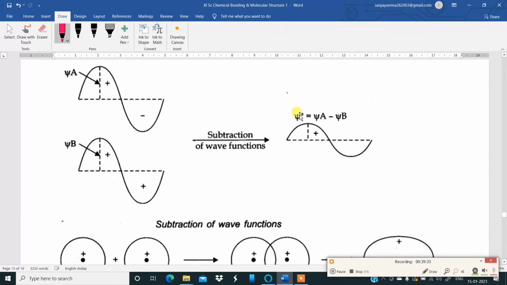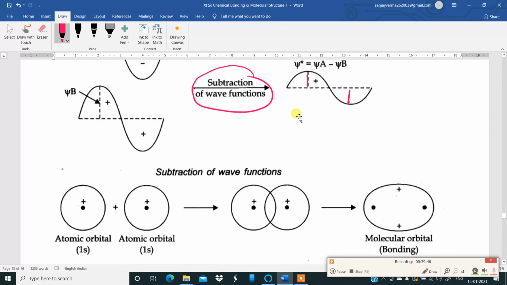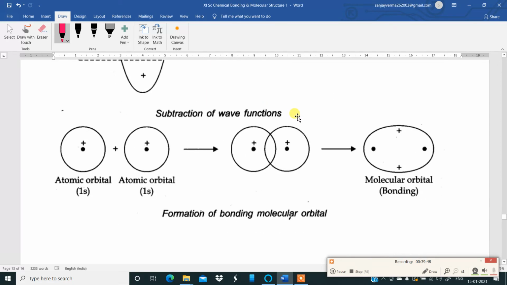Now, if you perform the subtraction of wave functions, the amplitude is going to decrease. Over here, the crest and the trough become smaller, half of the original. Subtraction of wave function is done here. With atomic orbital 1s, addition is taking place. So this is what is happening.